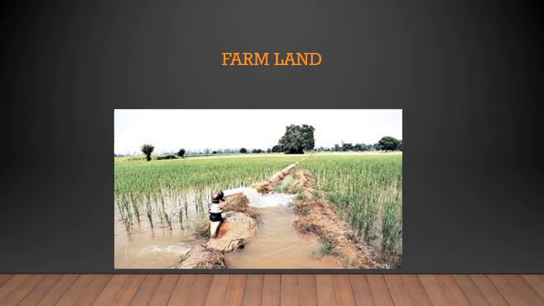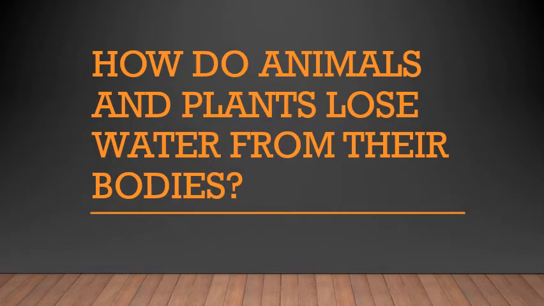Plants and trees that farmers raise get a regular supply of water. Either the farmer digs a borewell in his land and supplies water to his plants, or he gets a connection from the canal closer to his farmland and supplies the water to his farmland. Okay, then how do animals lose water from their bodies? How do we lose the water from our bodies? Through sweating, isn't it?